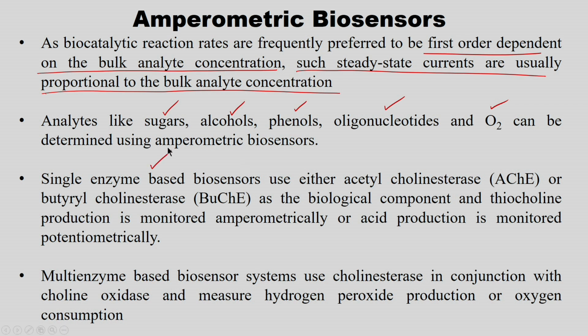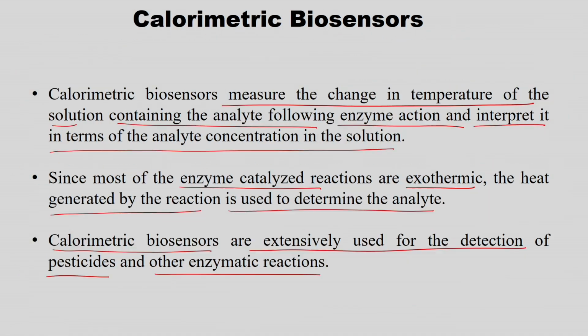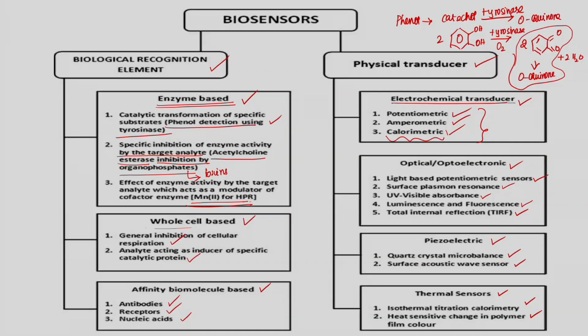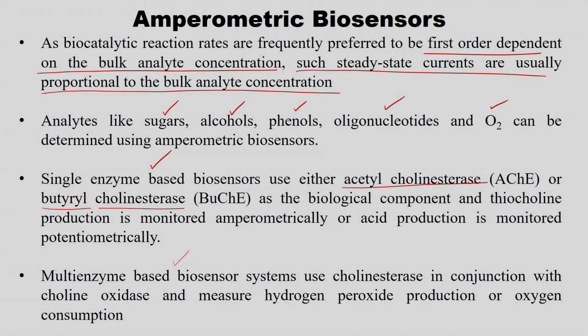It can be single enzyme based, and multi enzyme based also. For a single enzyme based biosensor, the example is acetylcholine esterase, and there is butyrylcholine esterase also. If you remember, we discussed acetylcholine esterase in terms of the organophosphates, right. As a single enzyme as the biological component, thiocholine production is monitored amperometrically or acid production is monitored potentiometrically.